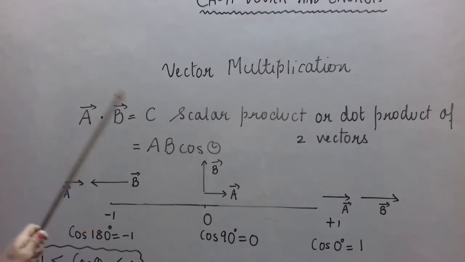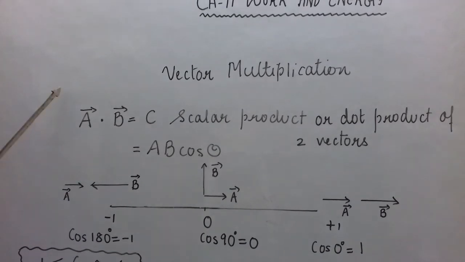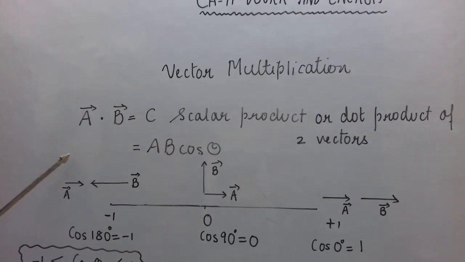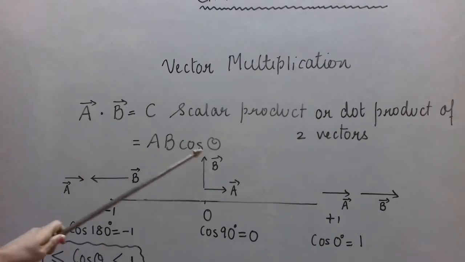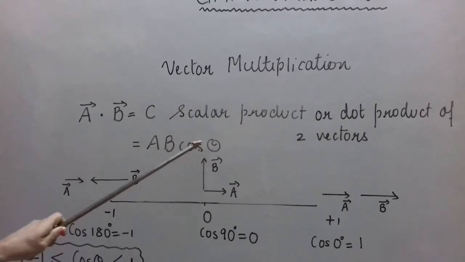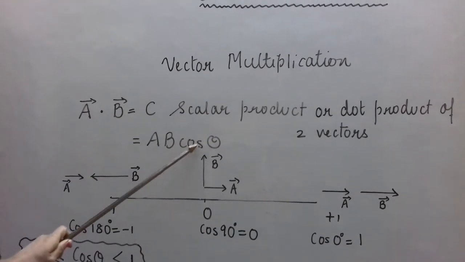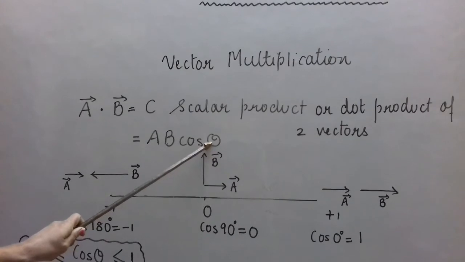You know that we are going to study only this dot product. You should have this knowledge at least in your 9th class. AB cos theta. I told you cos theta is a trigonometric ratio. Again, without going in much depth, I have told you that theta is an angle.